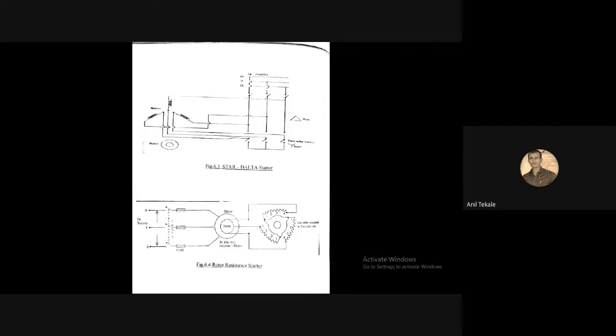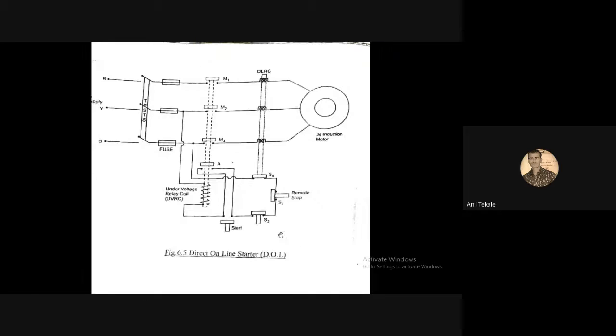And last but not least is the DOL starter, which is majorly used in agriculture. Every farmer uses this kind of starter. This starter is mostly used for 5 to 10 HP motors. Okay, meaning the motors in our farms. So see how this is connected. The RYB phases are given to the fuses. Then there is an arrangement where relays are connected.